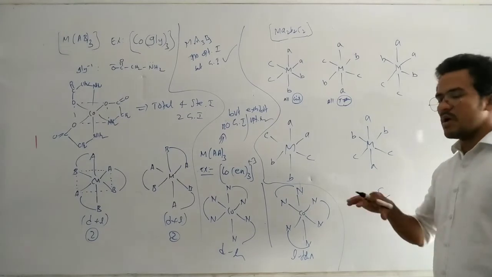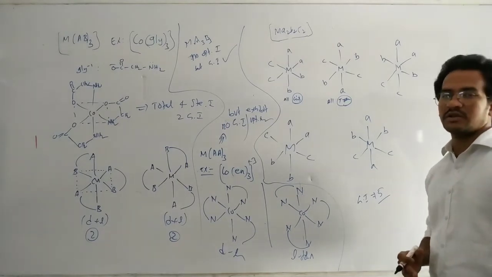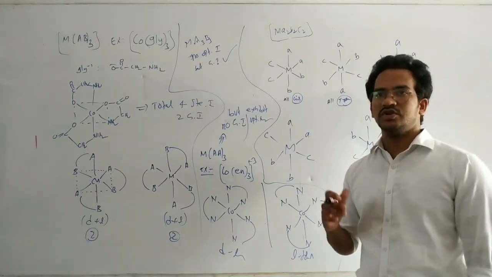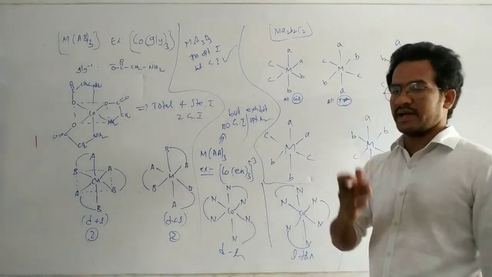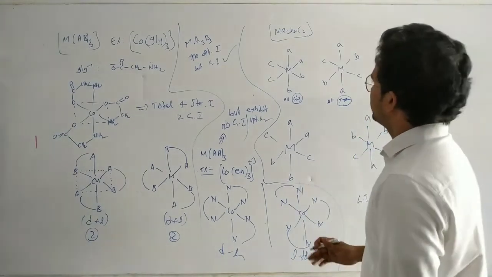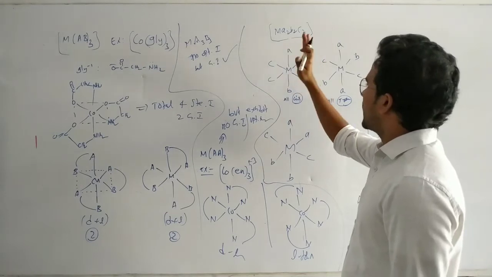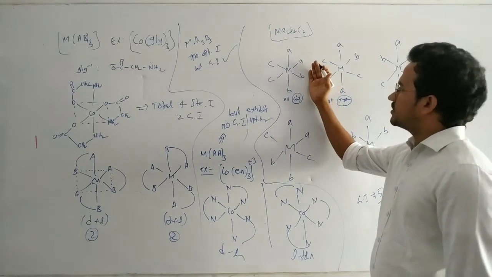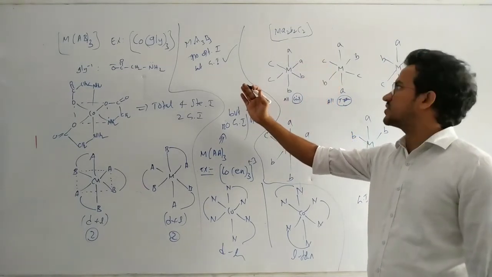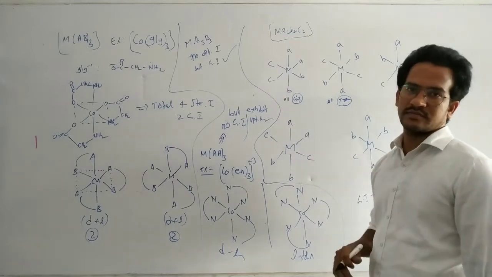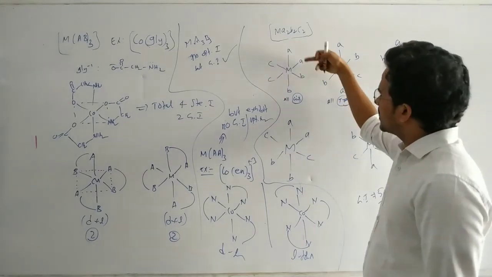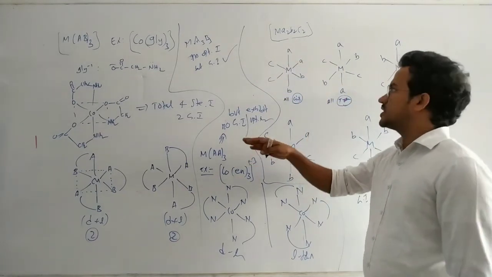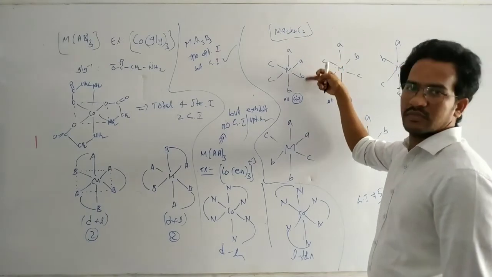Now among these 5, which is optically active? It means which complex compound does not have a plane of symmetry. If a complex compound does not have a plane of symmetry, then it is optically active. Here, this complex compound does not have a plane of symmetry. If you cut this one vertically, there is no plane of symmetry because AB on both sides is different.